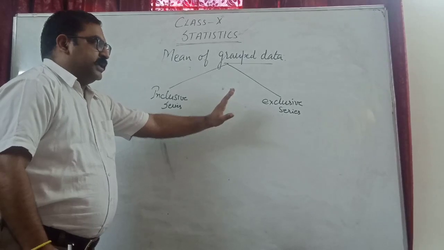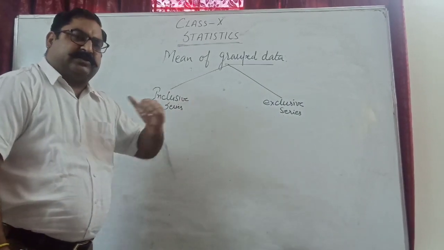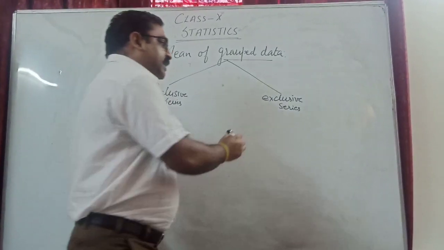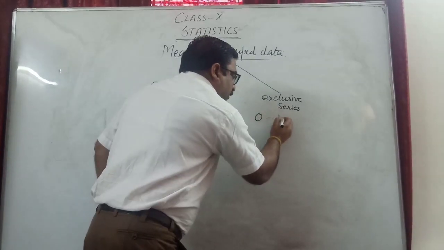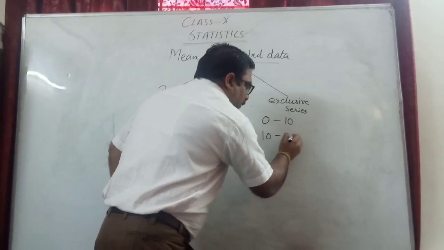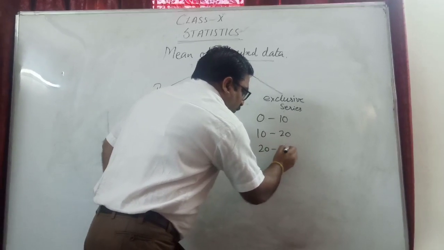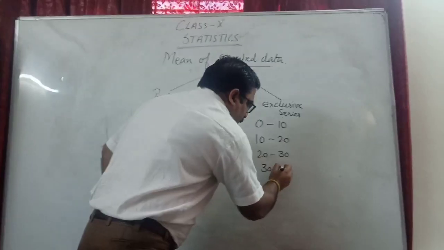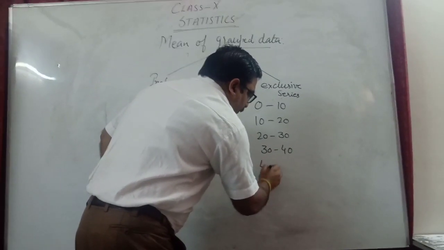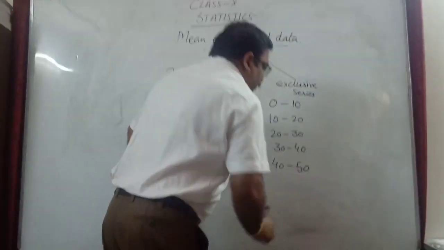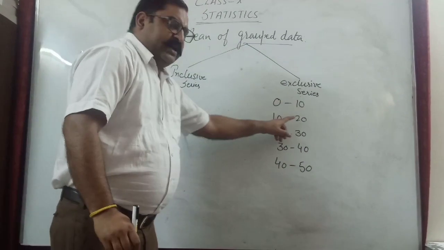First I will talk about exclusive. Exclusive means exclude, where things are like 0 to 10, 10 to 20, 20 to 30, 30 to 40, 40 to 50. So this kind where continuity is there in the data.